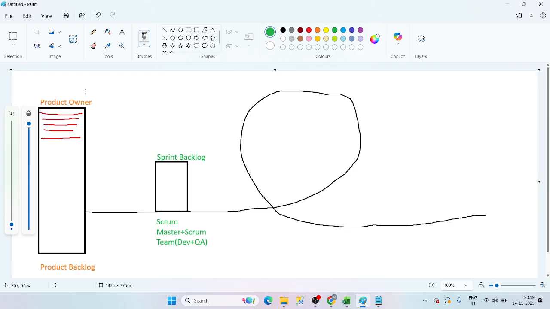Okay, in agile methodology, the requirements will be written by the product owner. How will he write them? Basically, he will connect with the client. The client will say something, and whatever the client is saying, he will closely observe and make a note of it. Whatever the client says, he will reflect in the product backlog. Understood, guys?